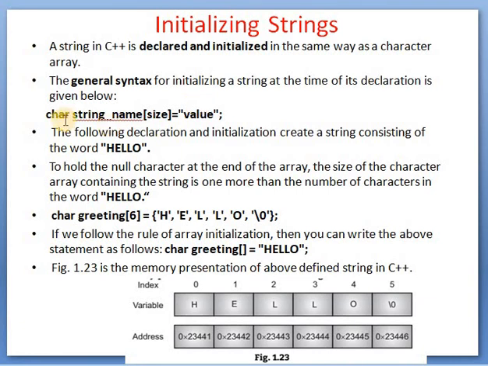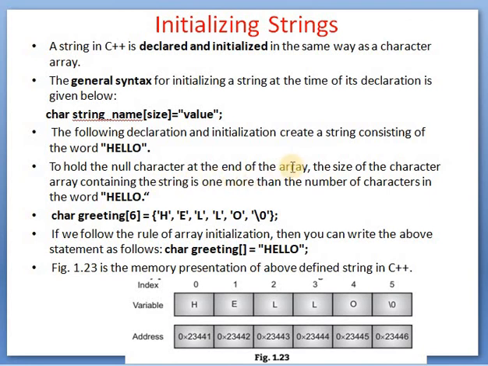So see here, character, that is the data type, string name, it is the array name, size equal to, in double inverted commas or quotation marks, value, semicolon. At the time of declaring we are going to assign this value to the string. The following declaration and initialization create a string consisting of the word hello.